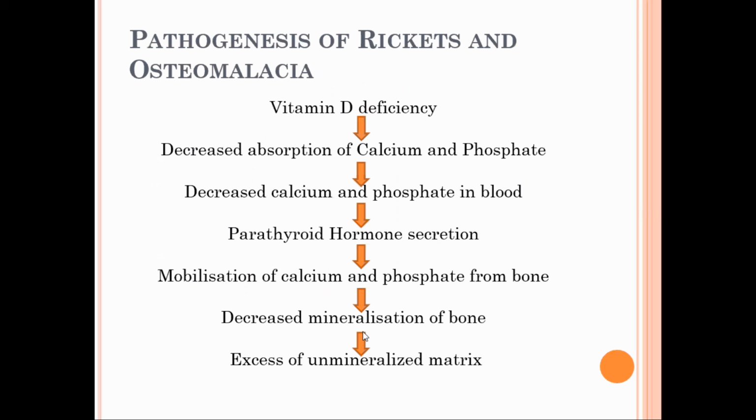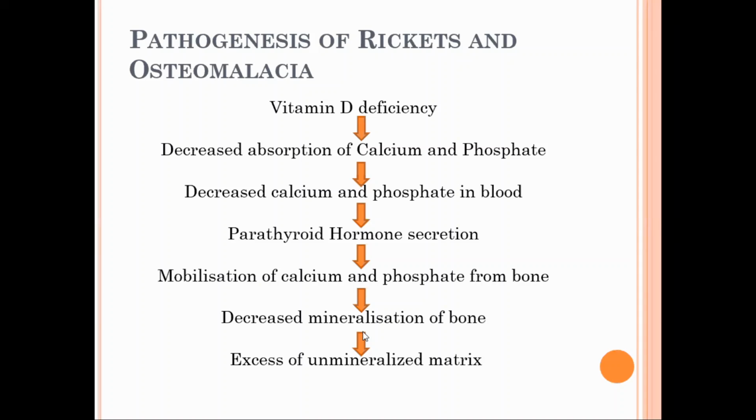Okay. How does the unmineralized matrix become excess? In vitamin D deficiency, first the absorption of calcium and phosphate does not occur. After that, with no absorption, the level of calcium and phosphate in the blood becomes low. Then this will stimulate the secretion of parathyroid hormone. As the parathyroid hormone increases the osteoclastic activity, it will mobilize the calcium and phosphorus from the bone into the circulation. As a result, mineralization of the bone is decreased and the excess of unmineralized bone is seen.